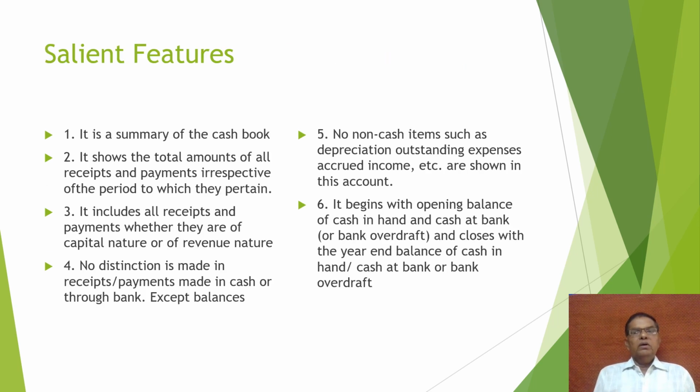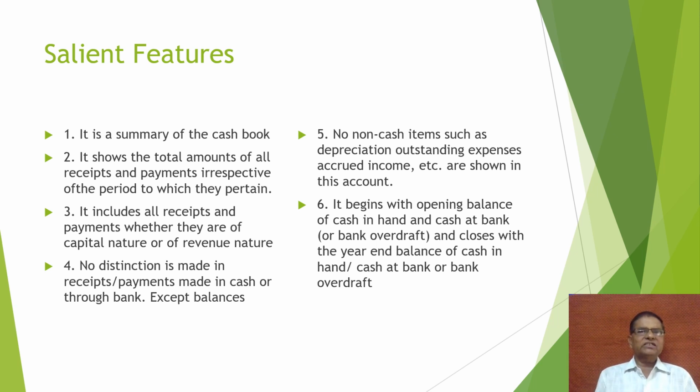So we are proceeding to the next question. What are the salient features of receipts and payment account? Here some examples are provided. It is a summary of cash book. It shows total amount of all receipts irrespective of the period. Period may be past or future or current. It includes all receipts, either capital or revenue.